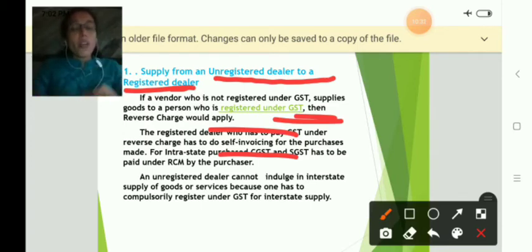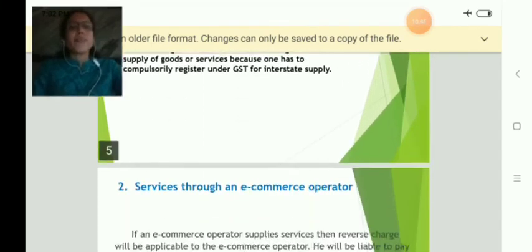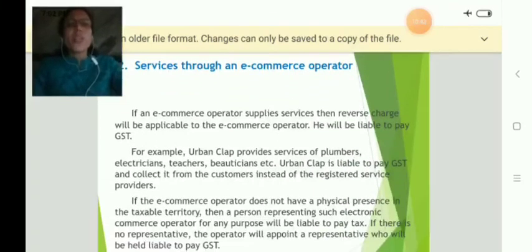So the reverse charge mechanism applies when there are intra-state supplies only. Okay. The next one, the second one, is services through e-commerce operators. E-commerce operators supply services, right? Then reverse charge will be applicable to the e-commerce operators, like plumbing or electric work or land links. All these services will be provided by certain